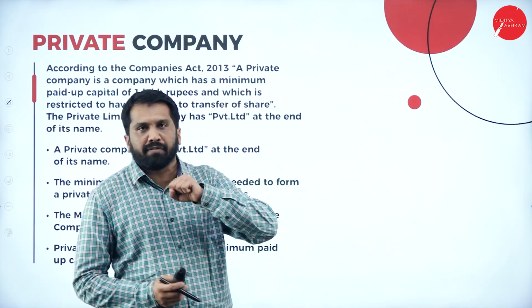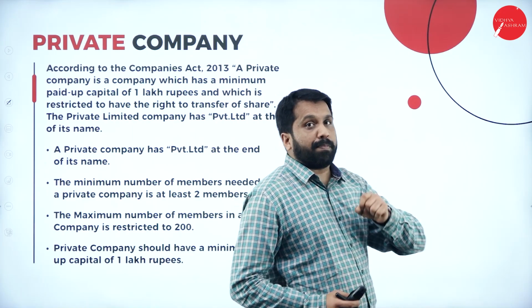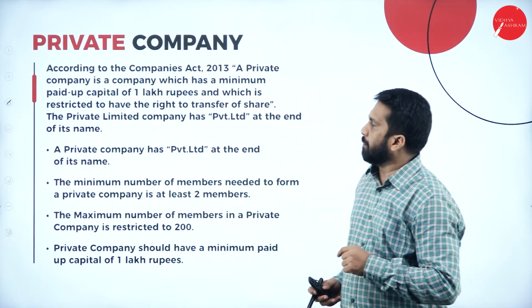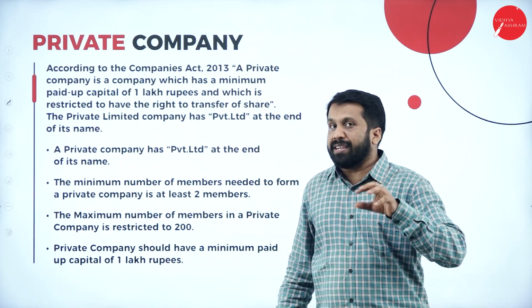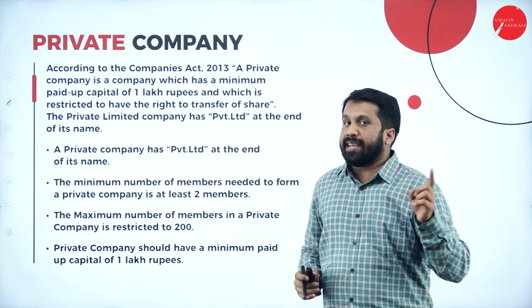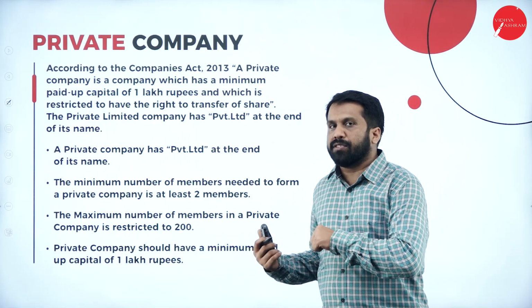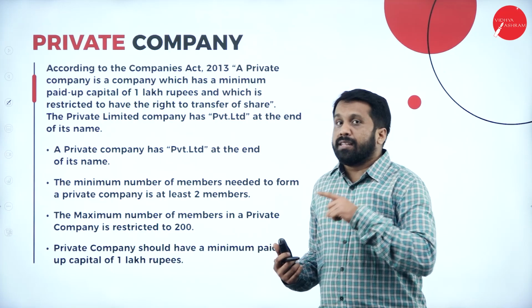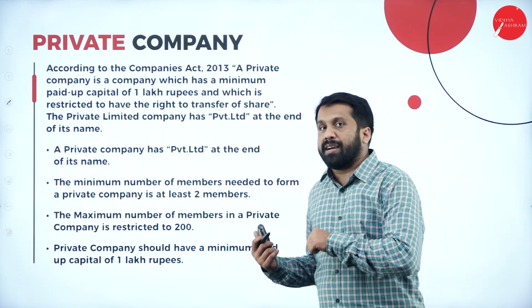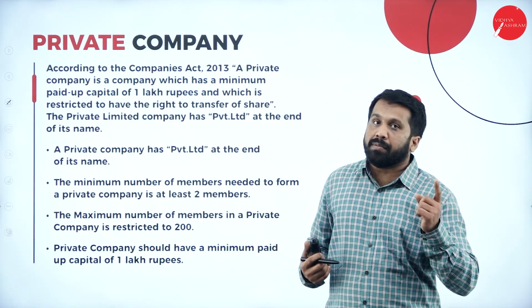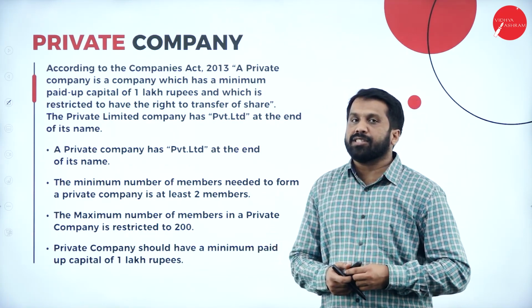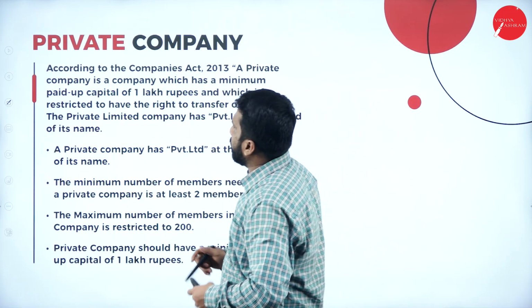Private company, the first definition will be what? Private company is not a public company. That is the first definition. Then whatever you did for your public company, you write the opposite. They can transfer shares. They cannot transfer shares. They can issue prospectus. These people cannot issue prospectus. There is no maximum limit, but they have a maximum limit. There is a minimum, how many members? 7 members. But here there are 2 members. These are the things you have to remember. I'll go one by one.